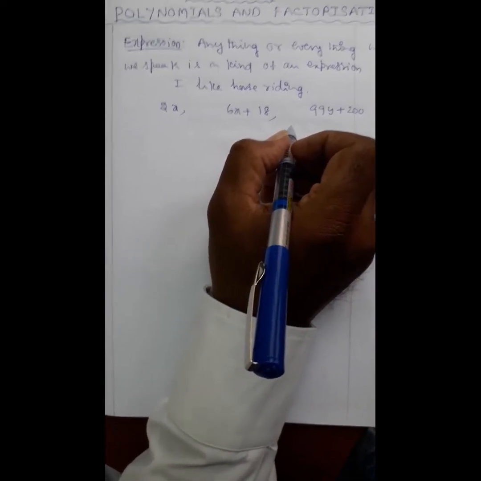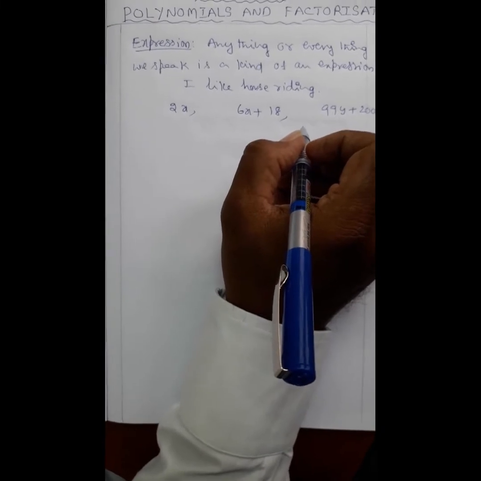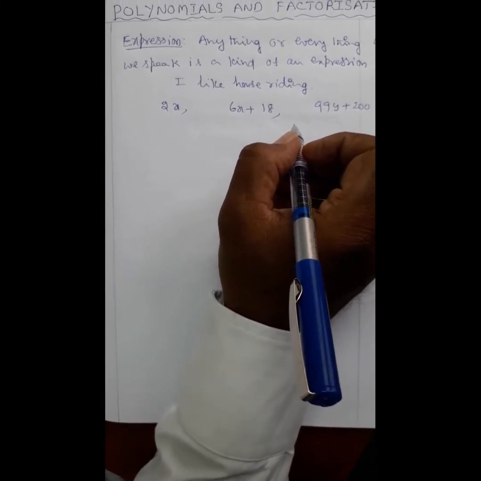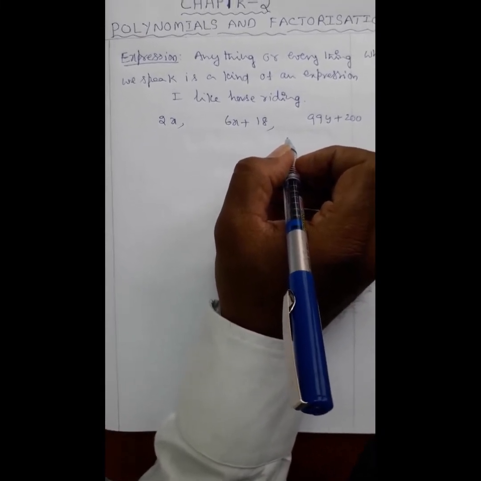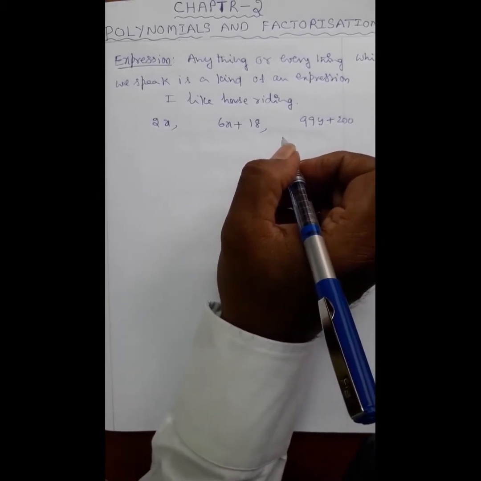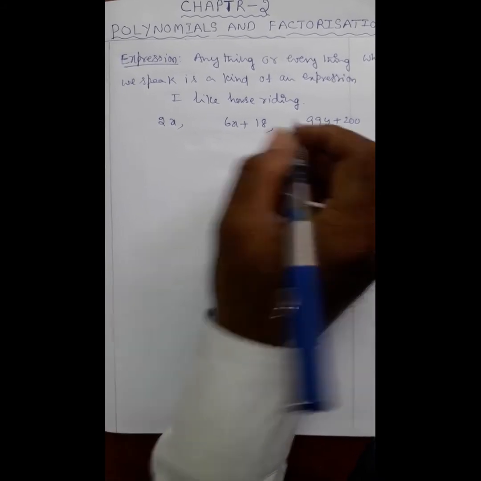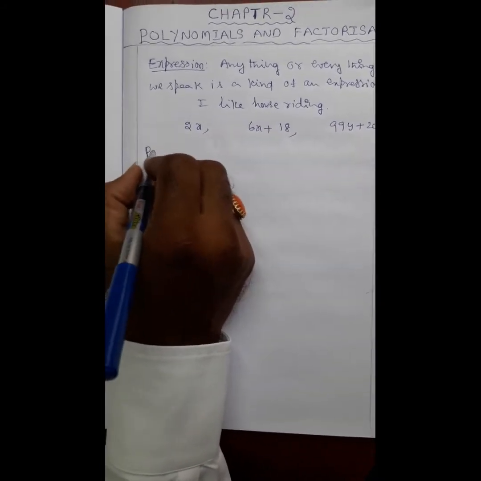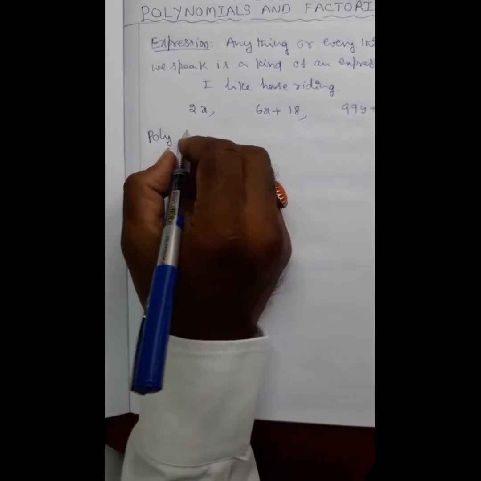Now, what is a polynomial? Simply, every expression is a polynomial. But in mathematics, there is a definition for polynomial including all this knowledge.